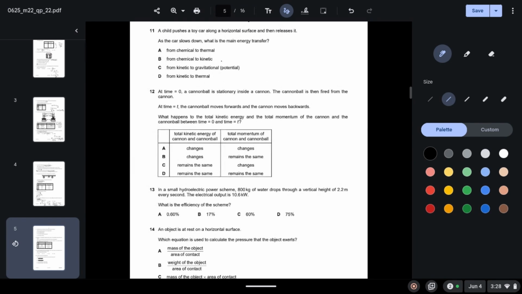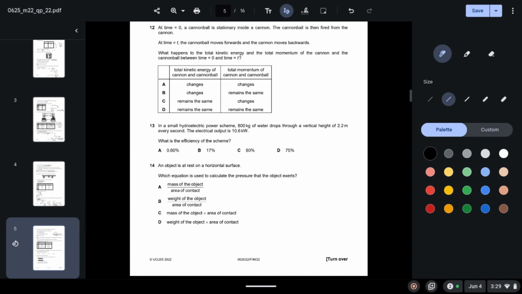Question 11. A child pushes a toy car along a horizontal surface and then releases it. As the car slows down, what is the main energy transfer? So a car is moved. Let's suppose this is the car. It moves along a horizontal surface. As it slows down, what is the main energy transfer? So when the car has some speed, it has kinetic energy, and when it slows down, it slows down due to friction. So kinetic energy turns into thermal energy. So the correct option is B, from kinetic to thermal.